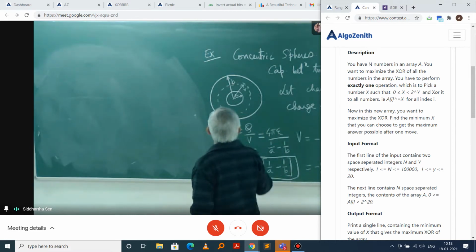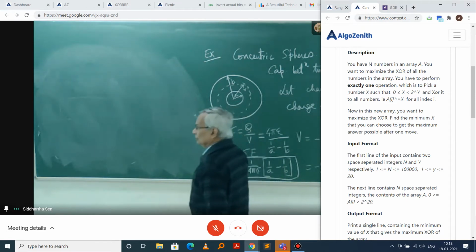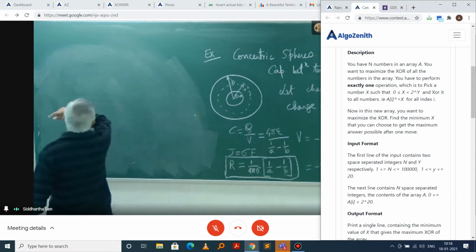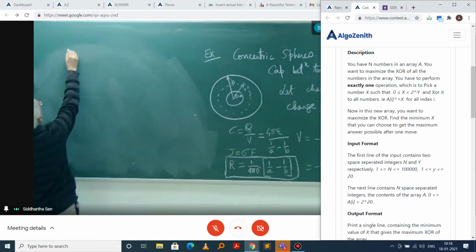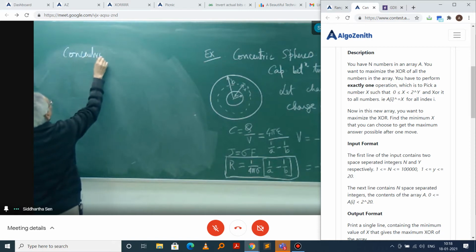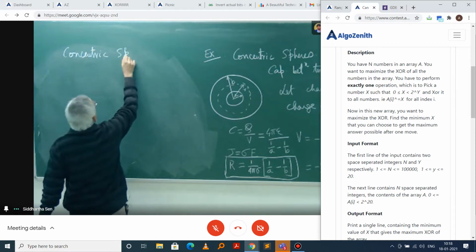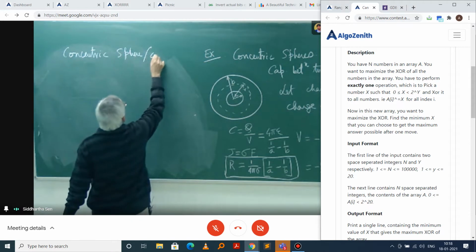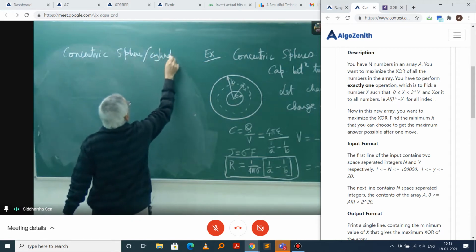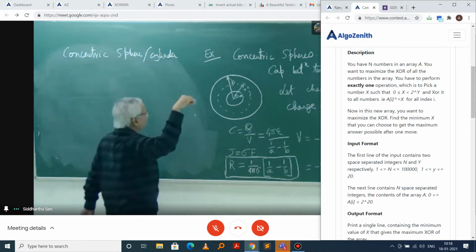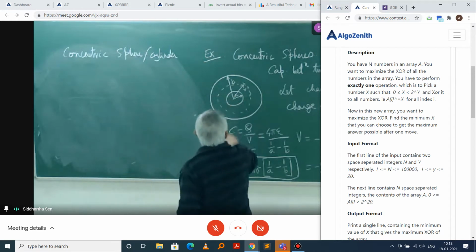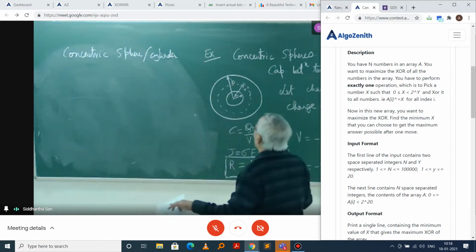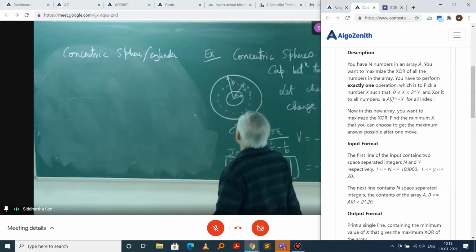Both the cases we have considered, they are concentric, for a concentric sphere or cylinder. Obviously, we have to consider that the length is quite long, so that the edge effect is not there.